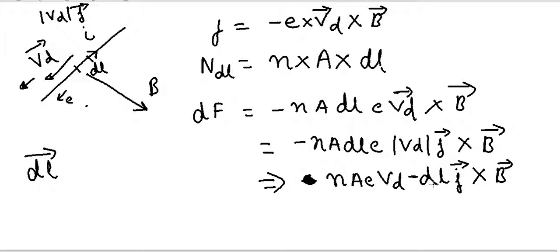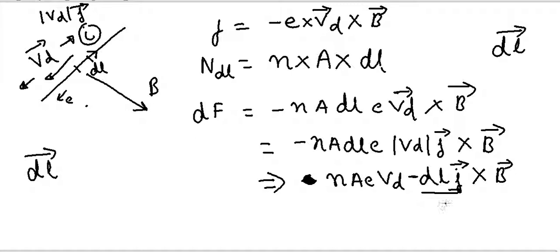So minus dl j, this term I can replace by a vector dl whose magnitude is the small length of the wire, and direction is opposite to Vd, or in the direction of the current, because we know that current is assumed to flow opposite to the motion of electrons.